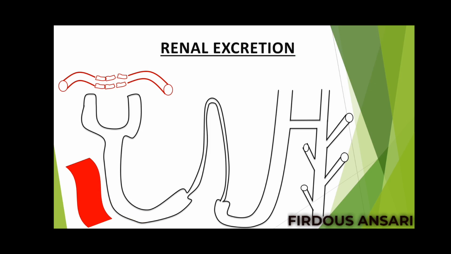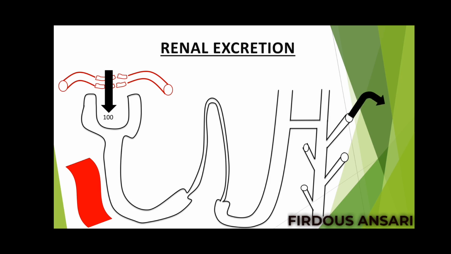Next, a few important questions I'll ask you, and you try to answer those. Answers I'll give after a few seconds. Suppose there is a drug and about 100 molecules of the drug are being filtered from the glomerulus and introduced into the nephron.